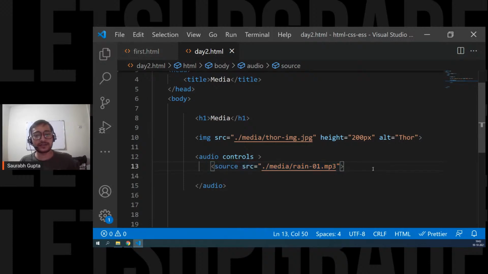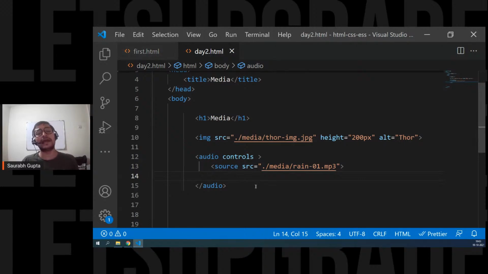Why do we use source src in the audio tag? If we don't use it, then how can we specify which audio file to play? That's why we have this. That's how it is made. Okay guys, so I hope we are clear with this.